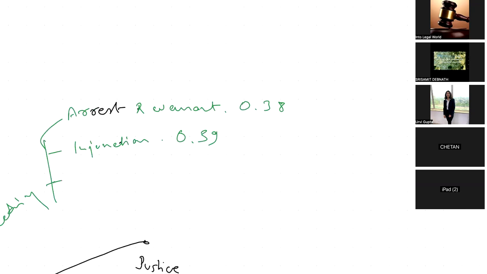Now, the next thing we can do is to appoint a receiver.